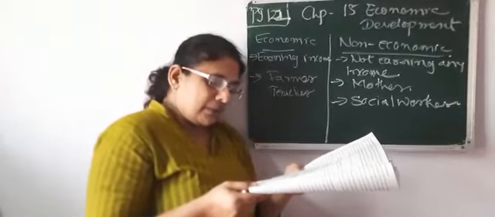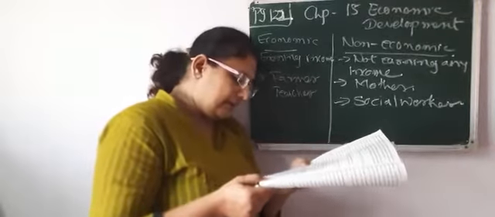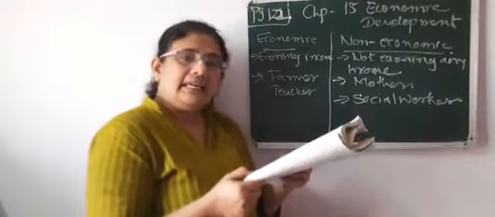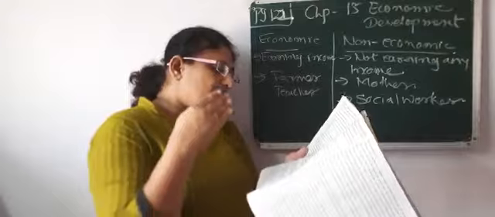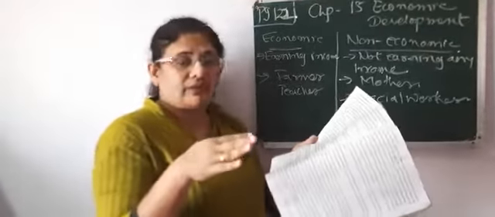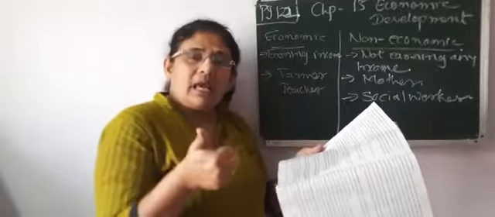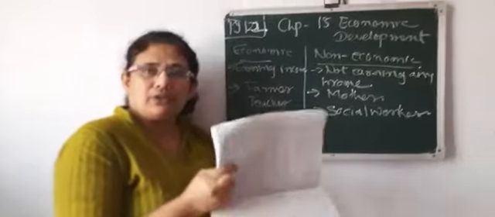So in comparison to the primary sector, the importance of the industrial sector and service sector increases. So this is the difference in the structure of our Indian economy. It is classified into three sections: primary, secondary and tertiary sector.